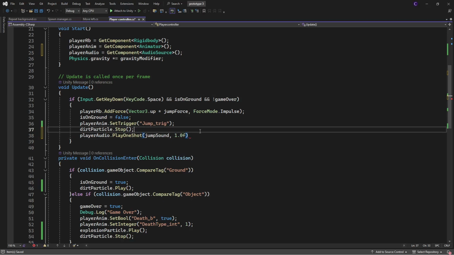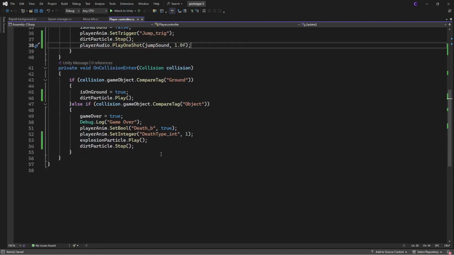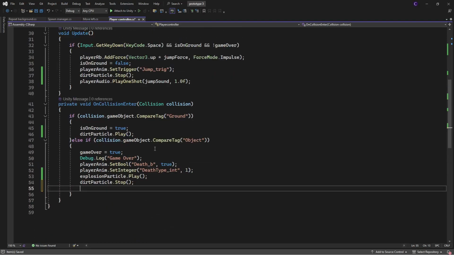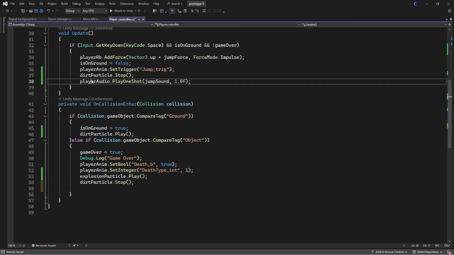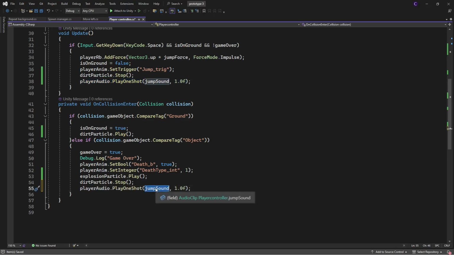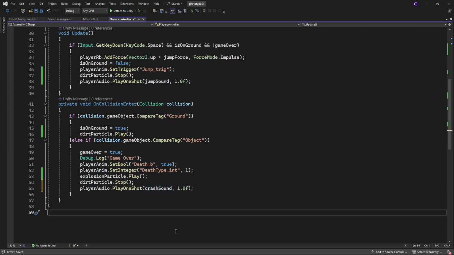I will probably end up turning it down, but at the moment, just full volume. All right, now we need it to play our crash sound. So I'm actually just going to copy this line of code, paste it down in here, switch jump sound with crash sound, and it should work.